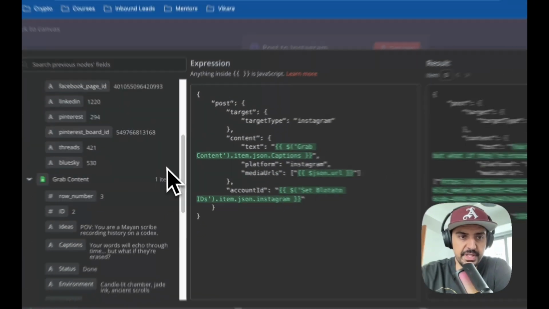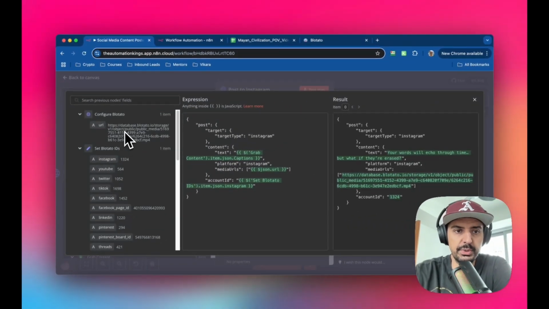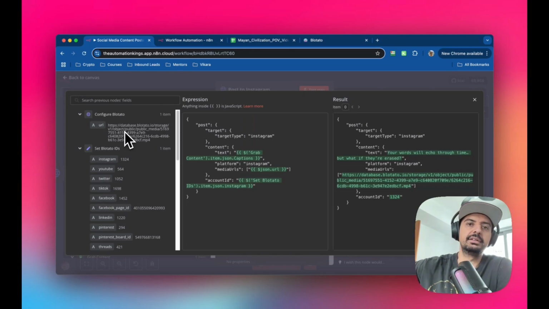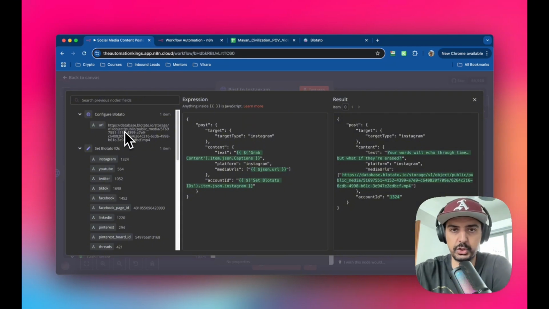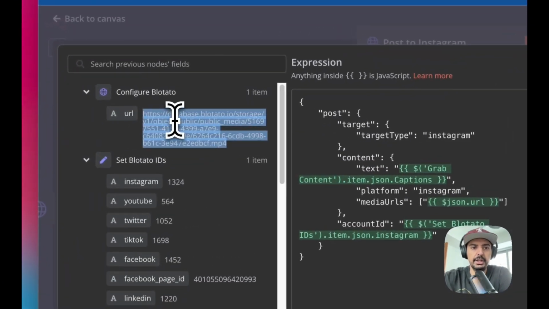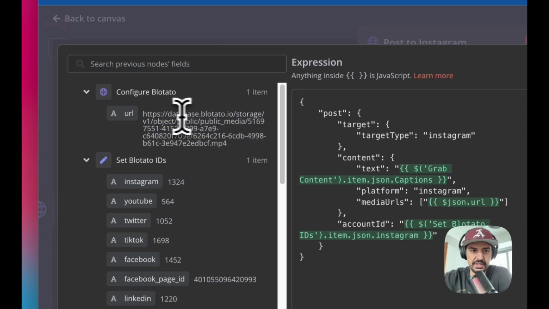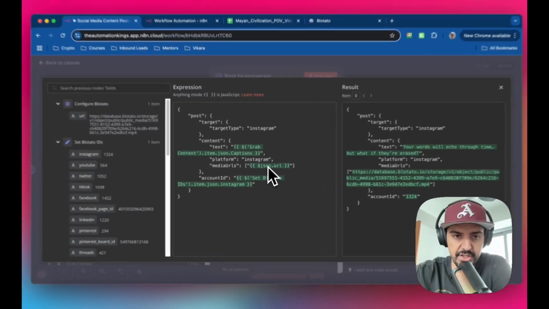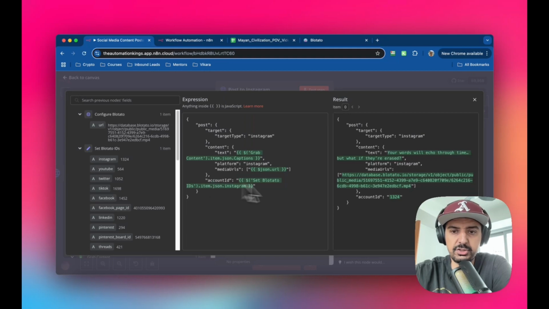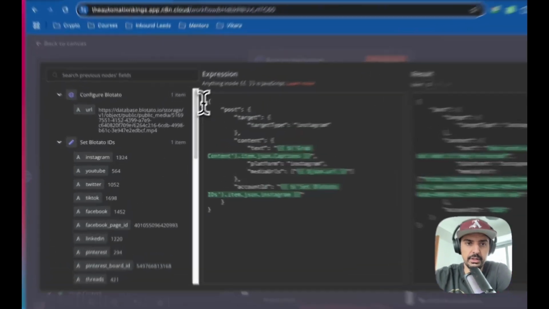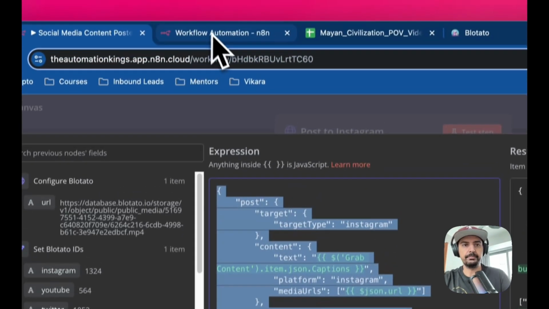The media URL is always going to be the same, which is this URL here, which is the one that we need to configure. The way Blotato works is you've got to send the content into their cloud database, and then from there they post it to wherever you're connected to. So this is the Blotato URL. So saved, you can see it's saved into their database, which is this. That URL will never change. And then for the account ID, it has to be Instagram, because we're posting to Instagram, so it's going to take it from the set Blotato IDs node, which is returning the correct IDs, and for Instagram it's 1324. That's all you need to do. Okay, so we're just going to copy this.